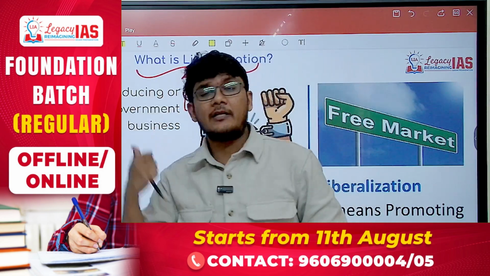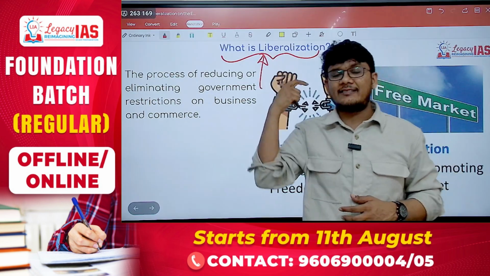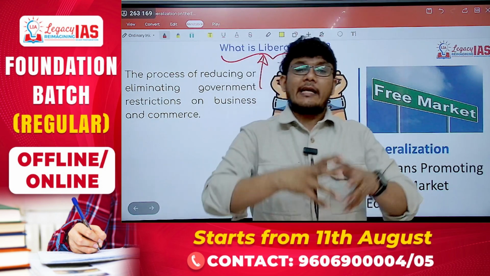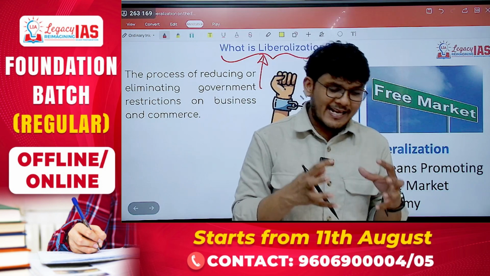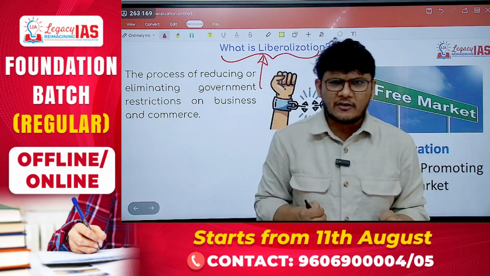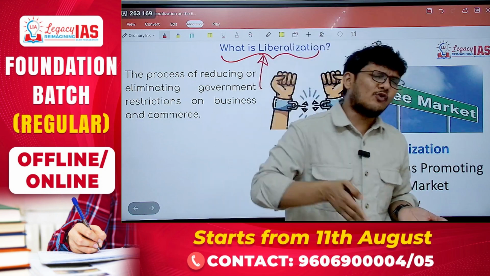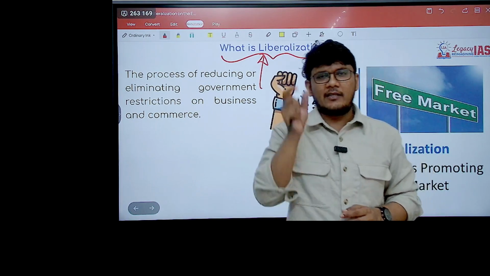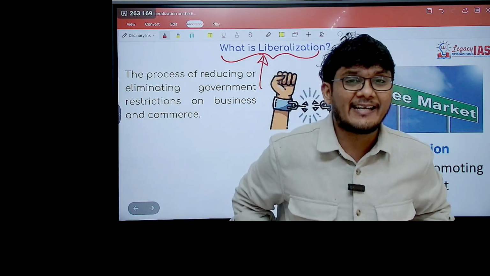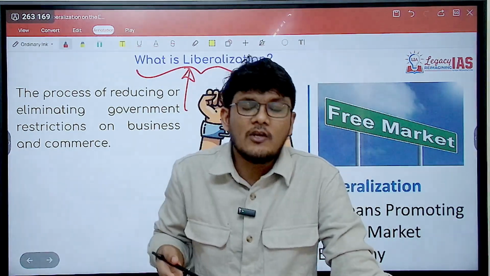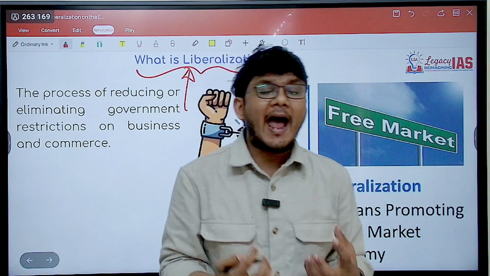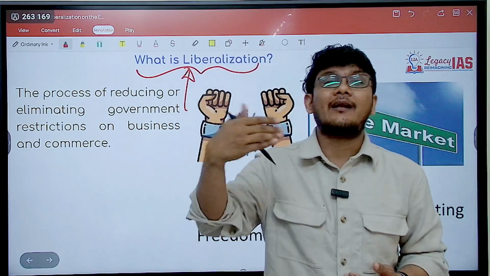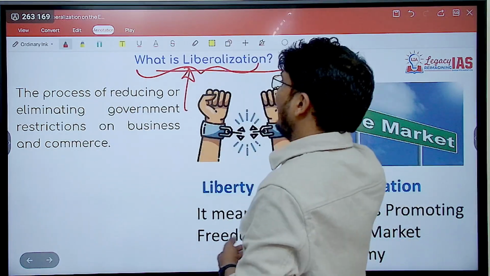So what is going to happen here? When you say liberalization, it is economic liberalization, and in the context of India, of course. The Indian economy was previously restricted, there were a huge number of rules and regulations imposed on it. Later on, the watershed point here is the year 1991. Subsequent to 1991, those regulations and restrictions have been reduced, lowered, as a result of which the economy liberalized, and that is what liberalization is.